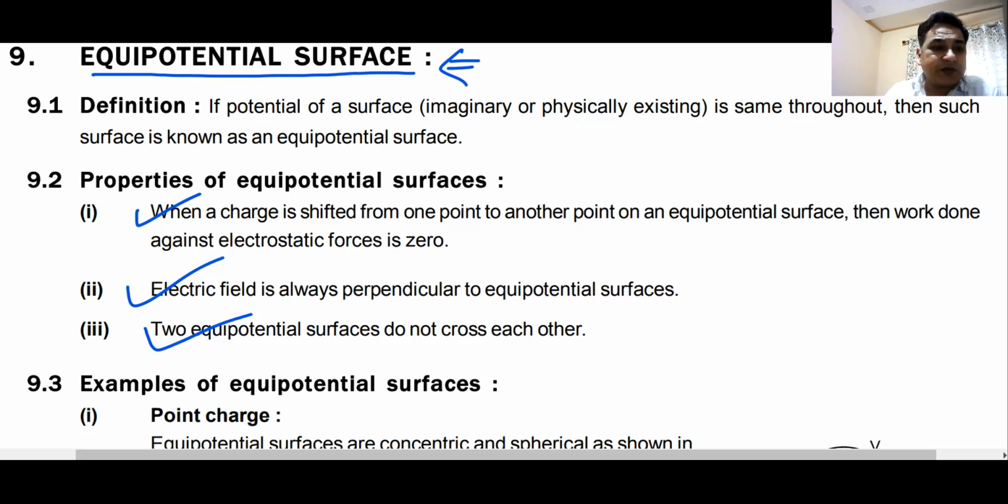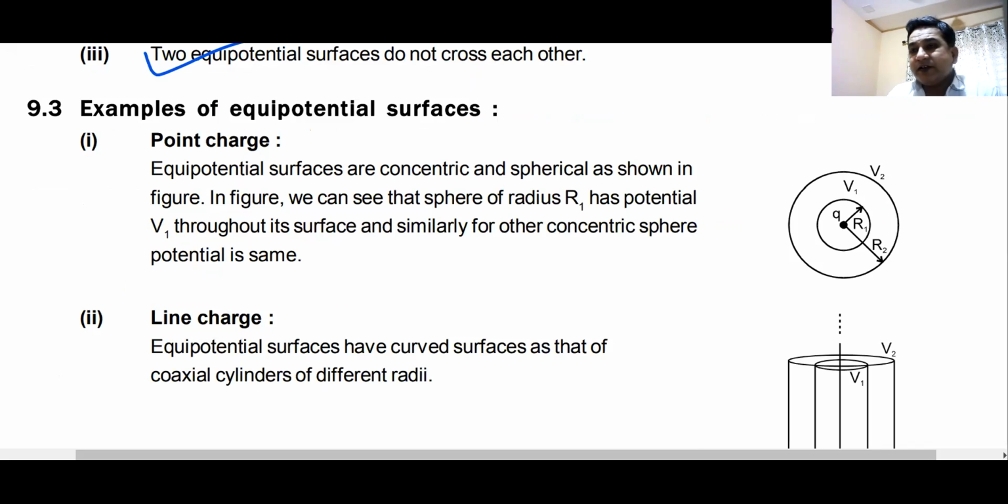What type of equipotential surface will you find? If it is a point charge, the equipotential surface will be spherical in shape. Now these equipotential surfaces are the same as your wavefront. Do you remember wavefront? Wavefront is the locus of all points.